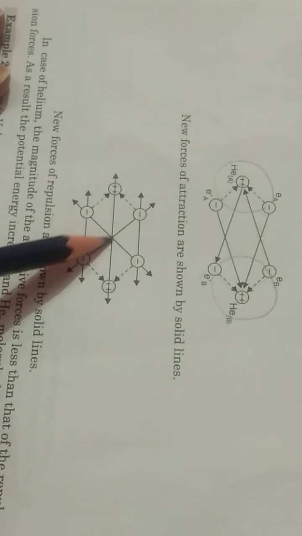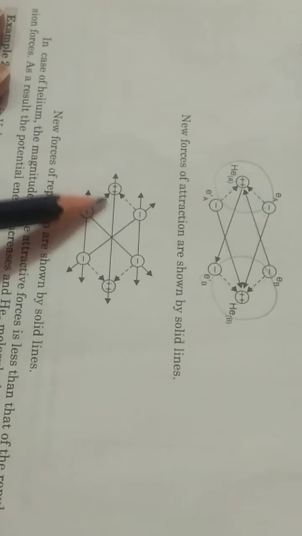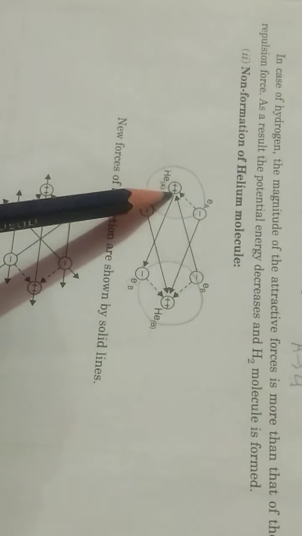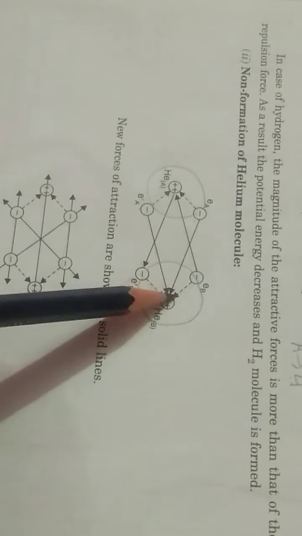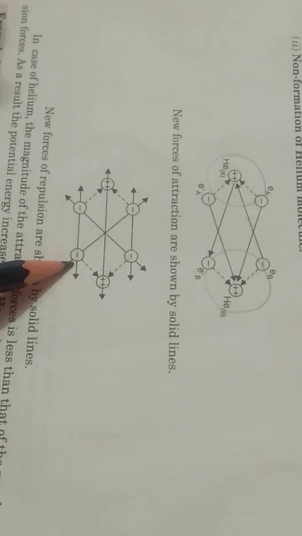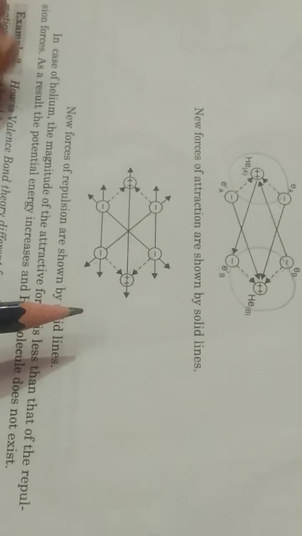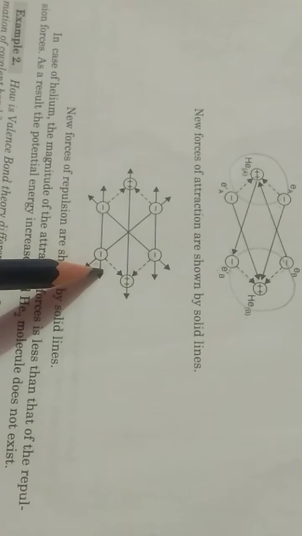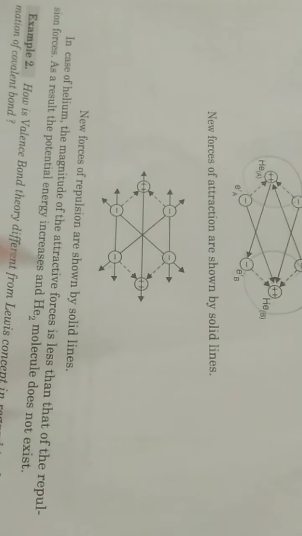And here, 1, 2, 3, 4, total 4. So repulsive forces are greater than attractive forces. When the magnitude of attractive forces is less than the magnitude of repulsive forces, there will be an increase in energy and the helium molecule does not exist.